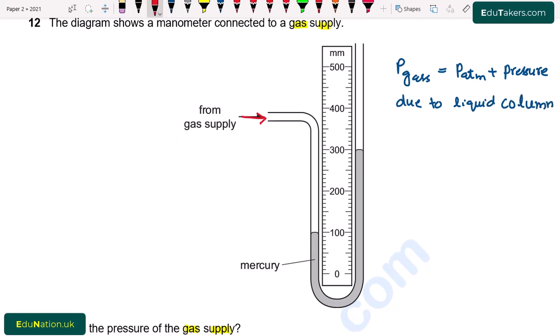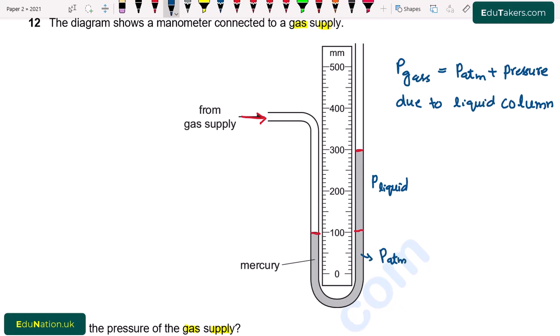In this diagram, the pressure due to the liquid column is the difference between these two columns, and I represent it with pressure of liquid. And here is atmospheric pressure.